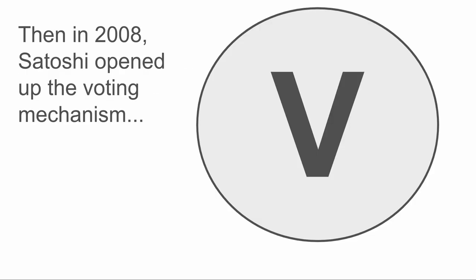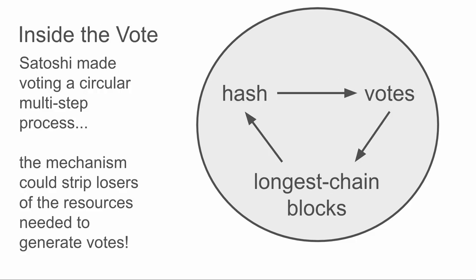Things changed in 2008 because all of a sudden Satoshi opened up the voting mechanism. Think of this as peering inside the atom, where inside the vote things were a bit more complicated, because suddenly we had this circular multi-step process where we're converting hash to votes, and the vote is the block. Then the block gets converted to a longest chain block, maybe, and only the longest chain blocks are going to pay out a resource that's used to rebuy the thing that we're using to make the vote. So we've gone into a circle where money is moving in a circle.